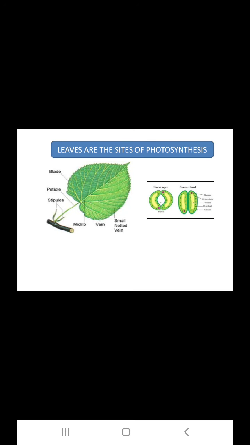The entire process of photosynthesis takes place in the leaves of green plants. All leaves have the same basic structure: midrib, veins, and petiole. The main function of the leaf is to carry out photosynthesis, which provides the plant with the food it needs to survive. Plants provide food for all living organisms on the planet. That's why plants are said to be the universal food providers.